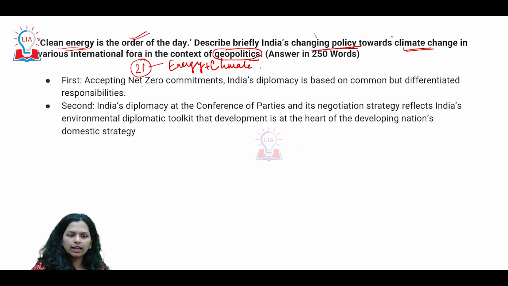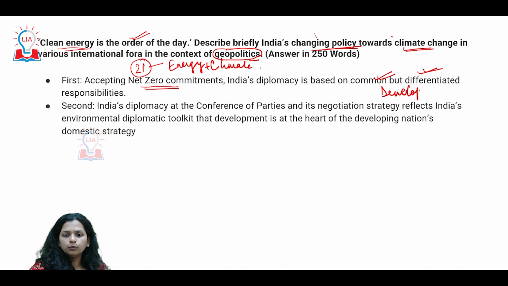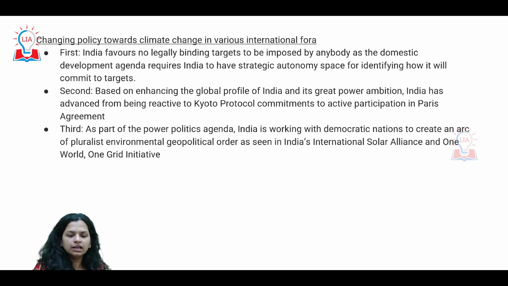So we first look at the fact that India has accepted these net zero commitments, and this diplomacy is based upon India's principle that we have common but differentiated responsibilities, and it has been very clear in how it has made its statement before the developed nations of the world. So how we have performed at the conference of parties, how we have used our negotiation strategy to support the third world nations, that is something very important as far as India is concerned.